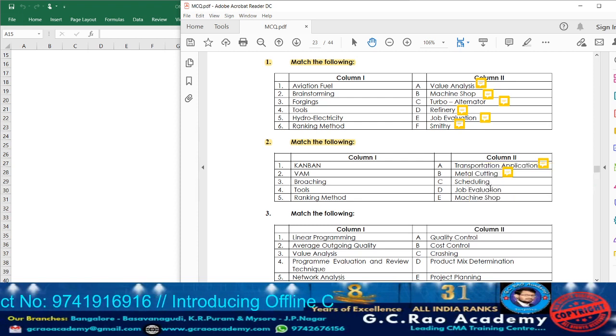Next we have scheduling. As I told you, Kanban is one of the Japanese manufacturing systems. They supply the components for production by utilizing instruction cards. Here, proper planning happens. In scheduling, for each and every job, they determine the proper start time and end time, and accordingly the job will be performed.